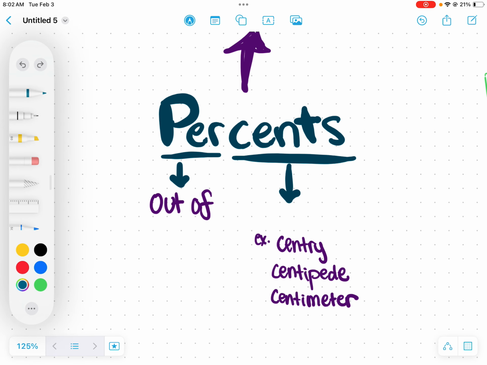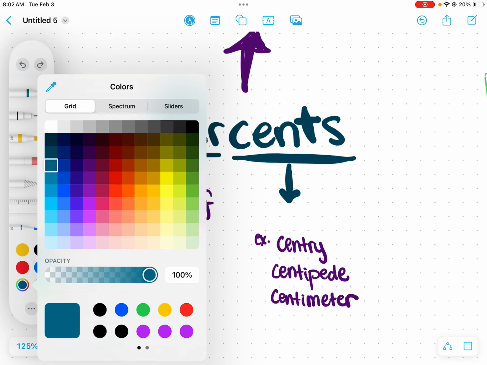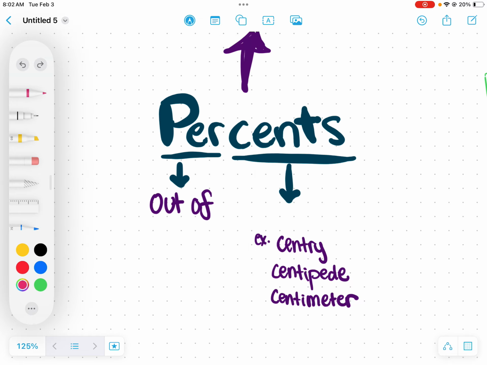Alrighty, so in this video, we're going to go ahead and talk about percents. The word percent can be broken up so you can understand its definition just by looking at the word. The word per means out of or for every amount, okay? And the word cent means, well, what do you think?